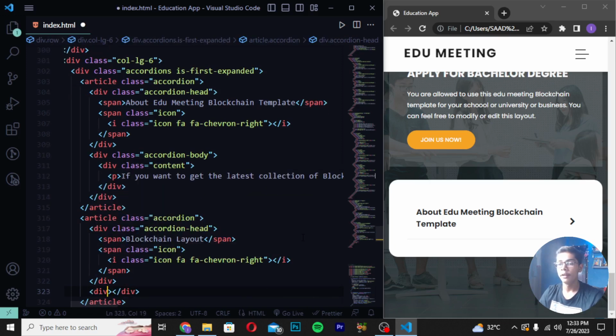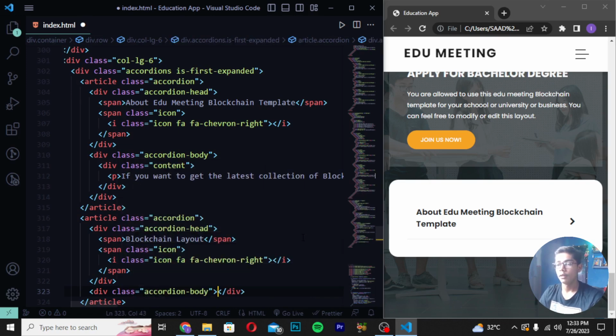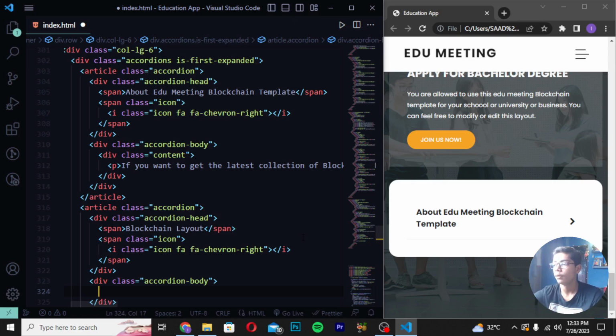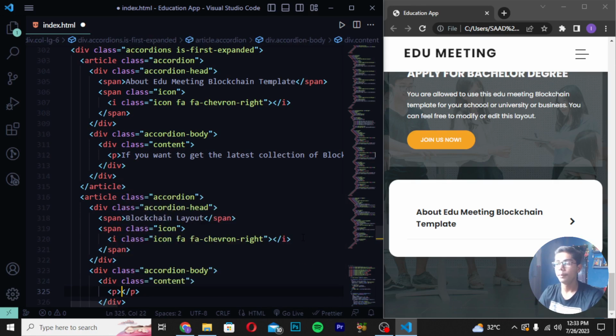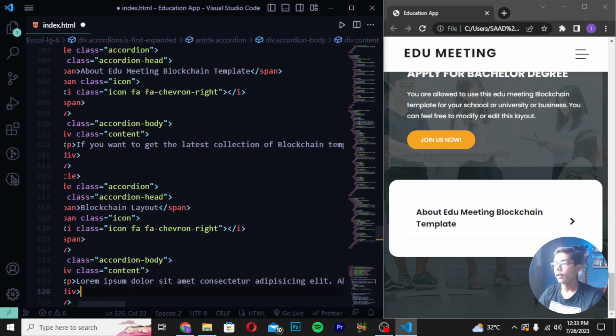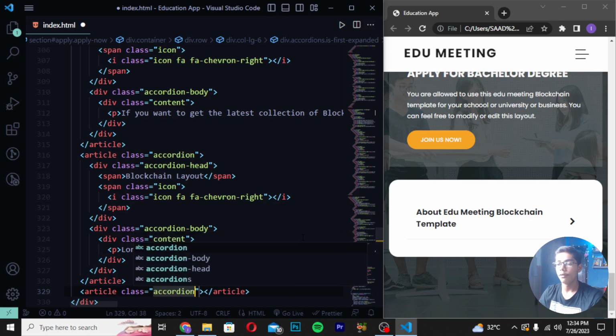Then you have to give here div class, and then I will be writing accordion body. And then you have to do one thing: write here div class content. Then I will be making p tag and write here lorem. And then after writing this, you have to move down after this article tag and create another article tag in which I will be creating a class of accordion.